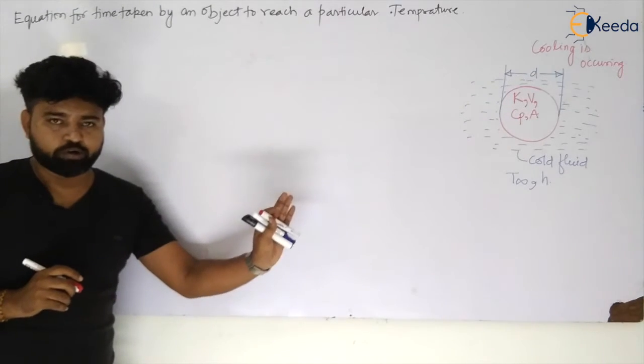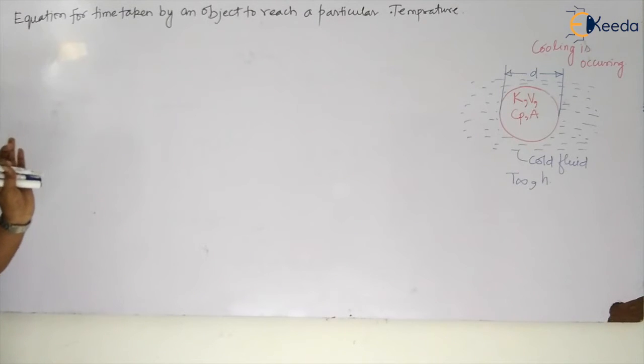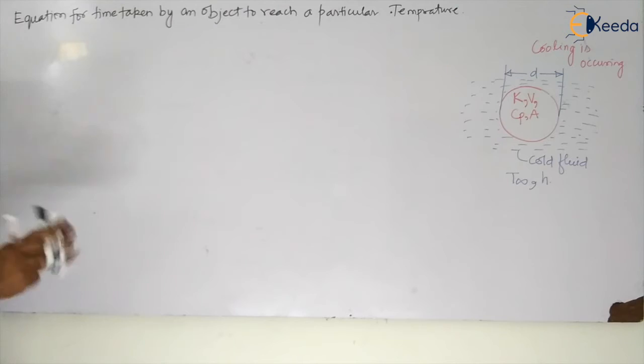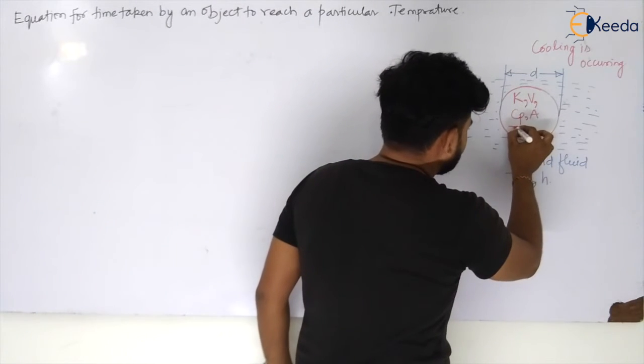I have taken a small object. And in this, what is happening? Heat is transferred from that object to the surrounding fluid. Let the temperature of this object be T at any particular time t.